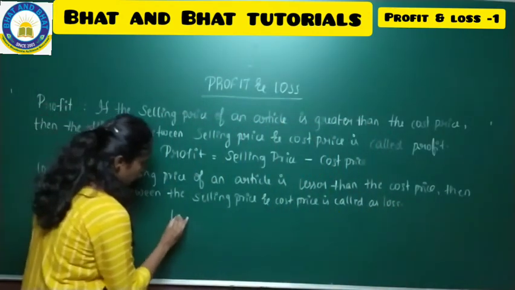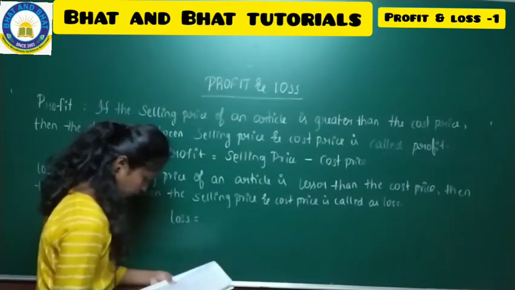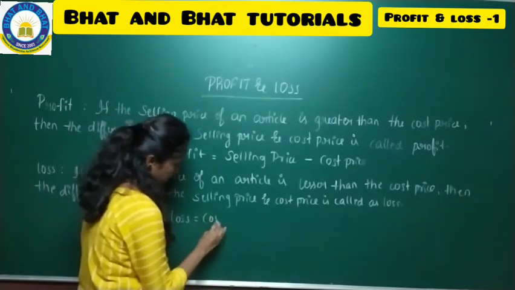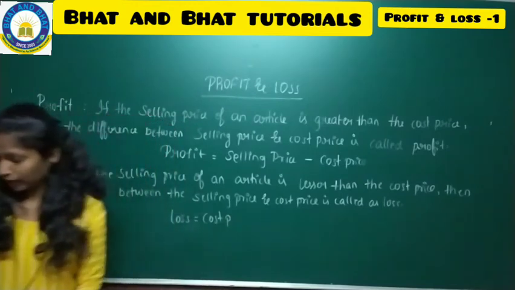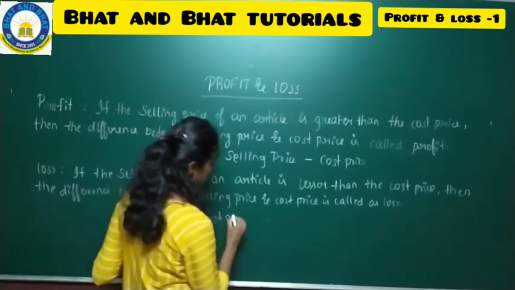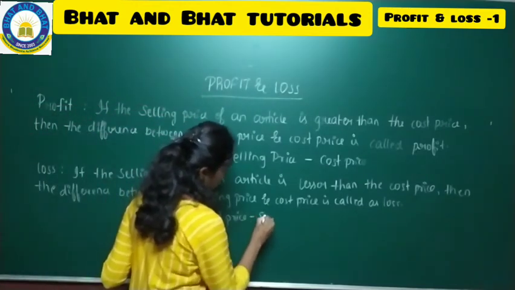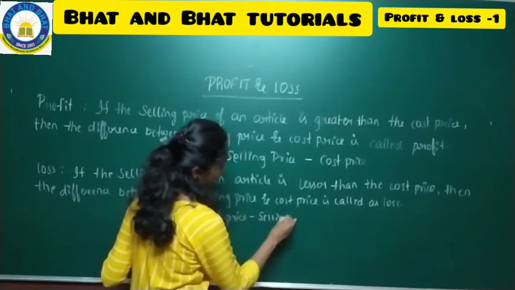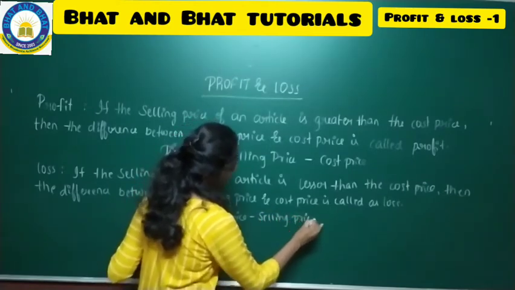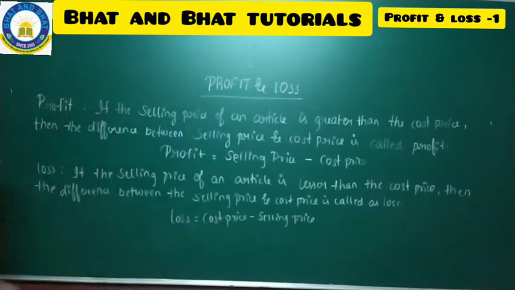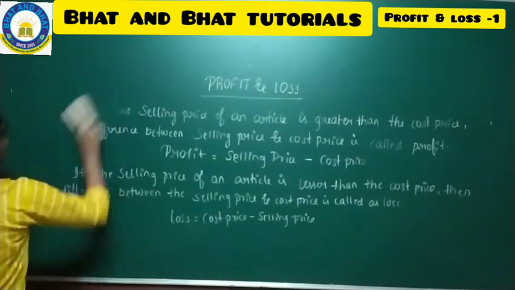And to find the loss, we have the formula. Take down the formula of loss, where loss is equal to CP minus SP, that is cost price minus selling price. I think I have already explained. No need to explain again. You can just make a note. Take down this. So fine, hope you all copied this. I'll go with the next meaning now. You can have a look into it.